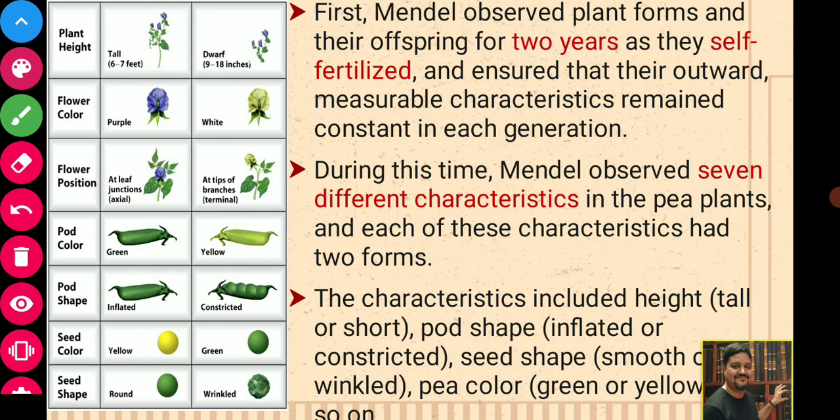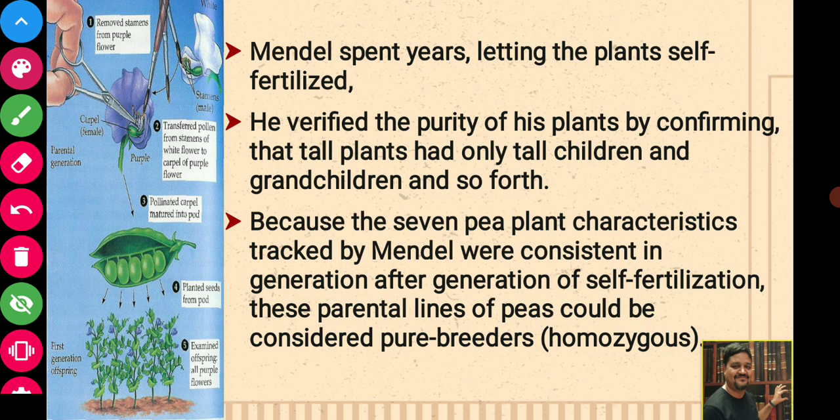Now Mendel spent years letting the plants self-fertilize, as we already saw in the last slide. He verified the purity of his plants by confirming that tall plants had only tall children and grandchildren and so forth. So he self-fertilized the plants, studied them over generations, and ensured that the tall plant had tall progeny and tall grand progeny and so forth.